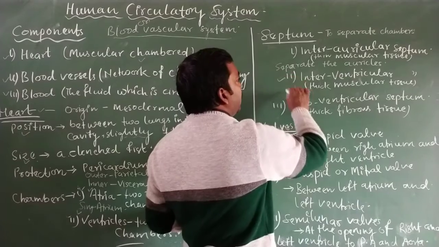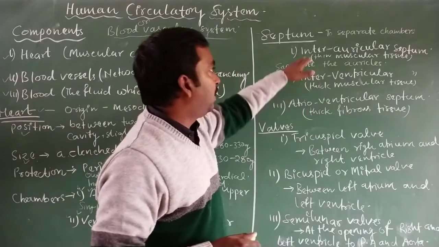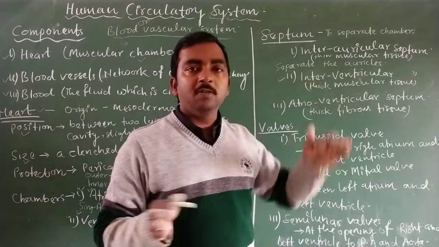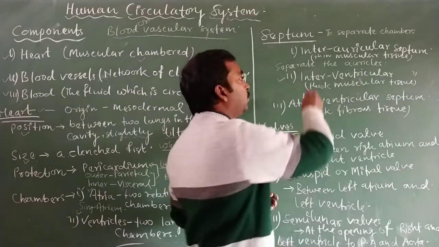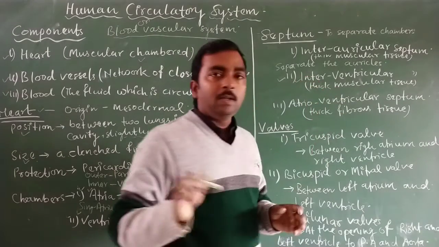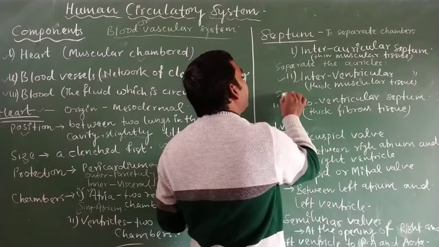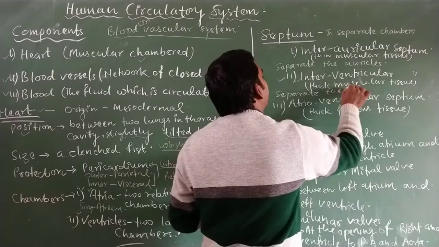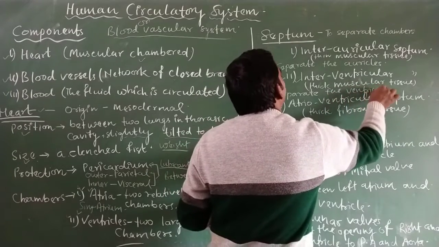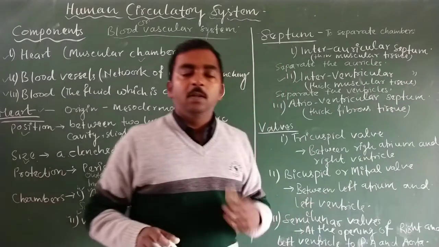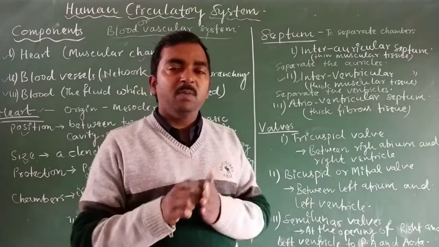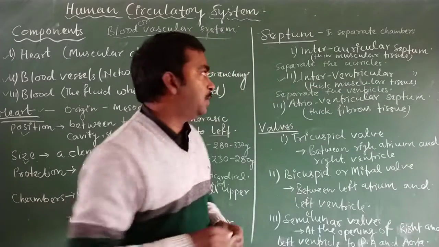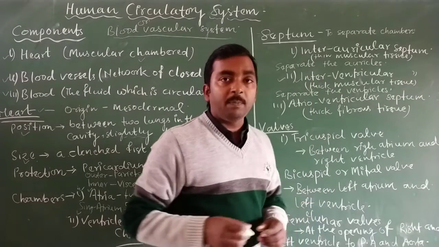Now the second is the interventricular septum. Just as the auricles remain separated by a muscular wall, the ventricles also remain separated with the help of a septum known as the interventricular septum. The two ventricles, left ventricle and right ventricle, remain separated with the help of a thick muscular tissue, and that thick muscular tissue is known as the interventricular septum.